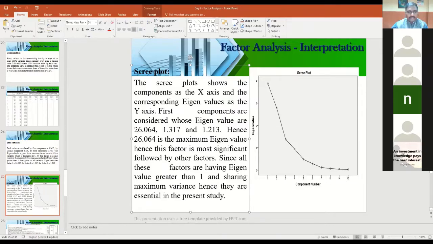From the output table, the eigenvalue is 3.883, and then 2.77 and 1.275. This is the eigenvalue of the three components. I will show that output table, you will understand.